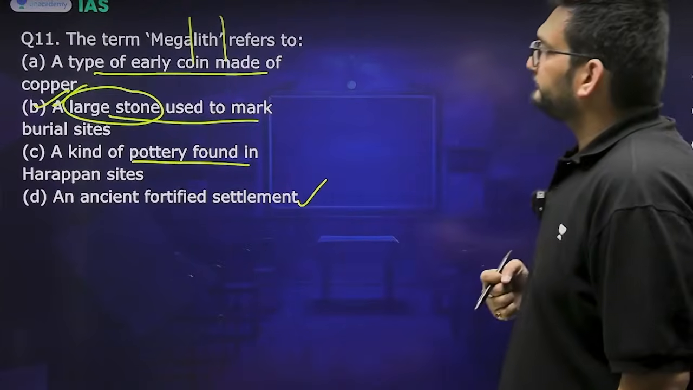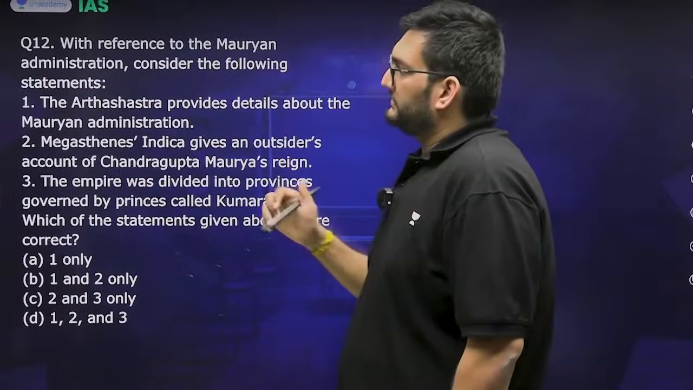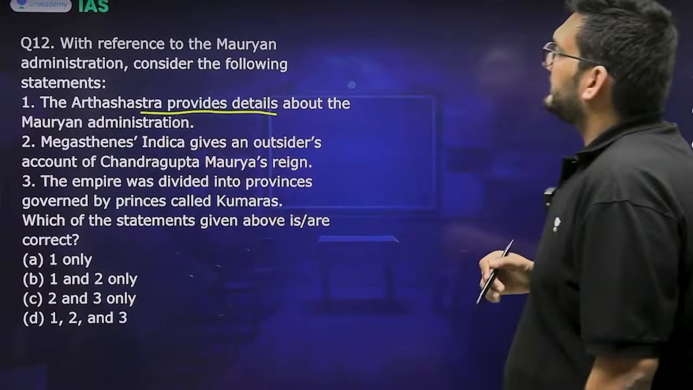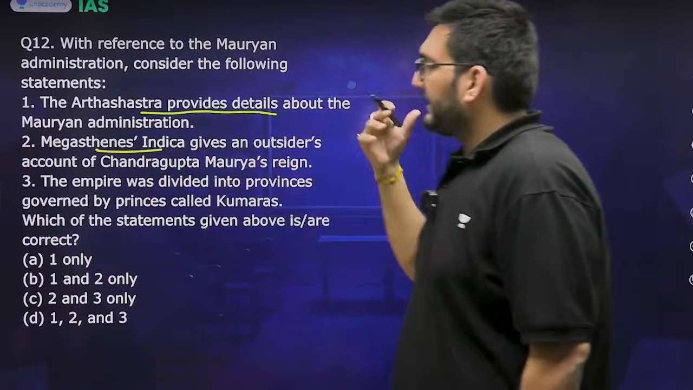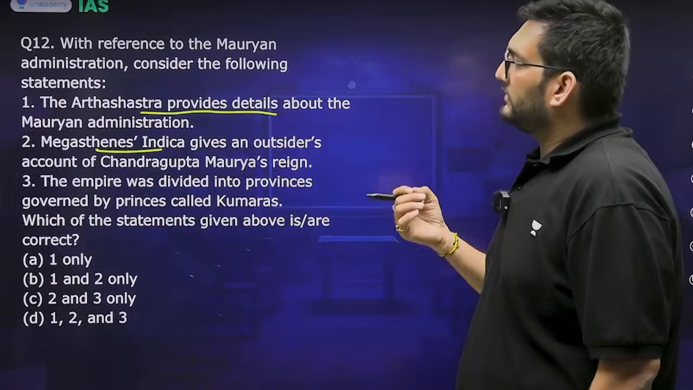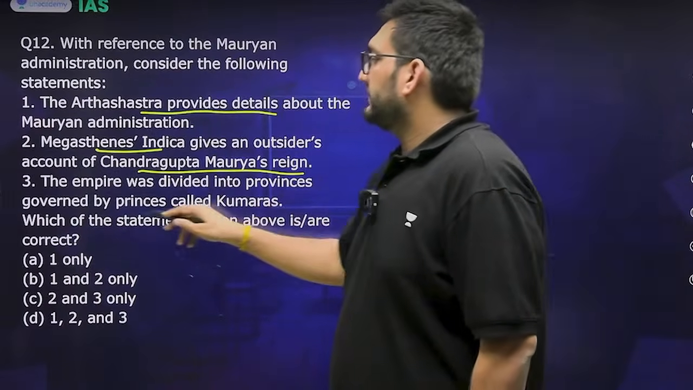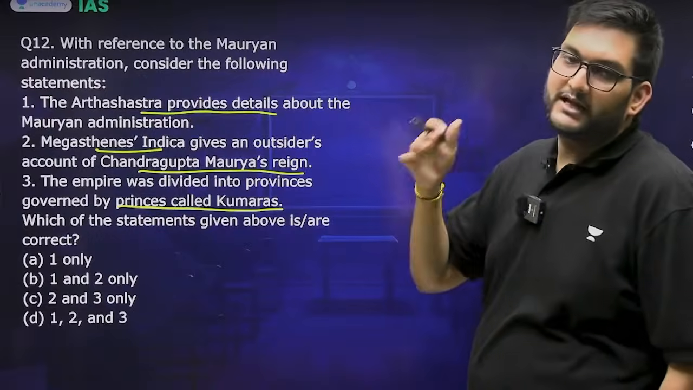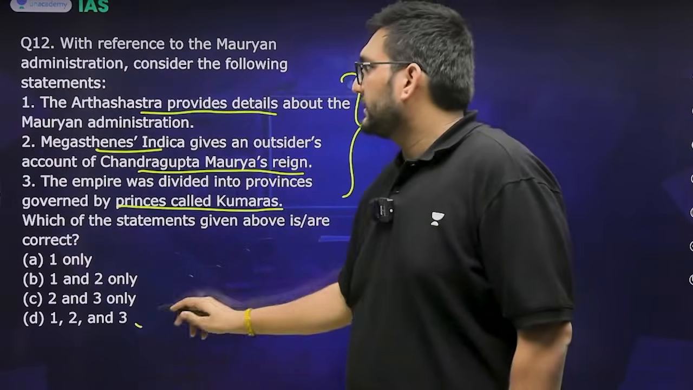understanding of terminology. Okay. With reference to Mauryan administration, consider the following statements. The Arthashastra provides details about Mauryan administration. Megasthenes' Indica gives the outsider's account of Chandragupta Maurya's reign. The empire was divided into provinces governed by princes and kumaras. Here the answer is very straightforward: all the statements are correct.